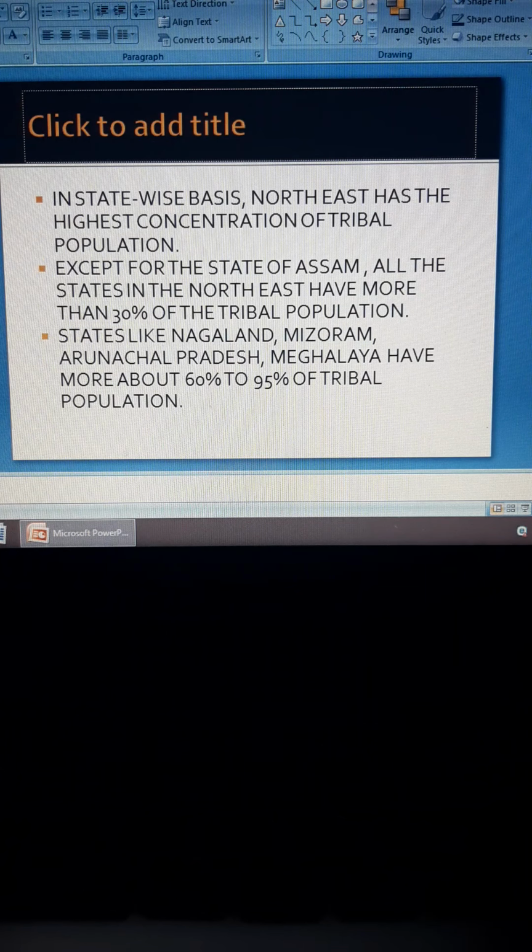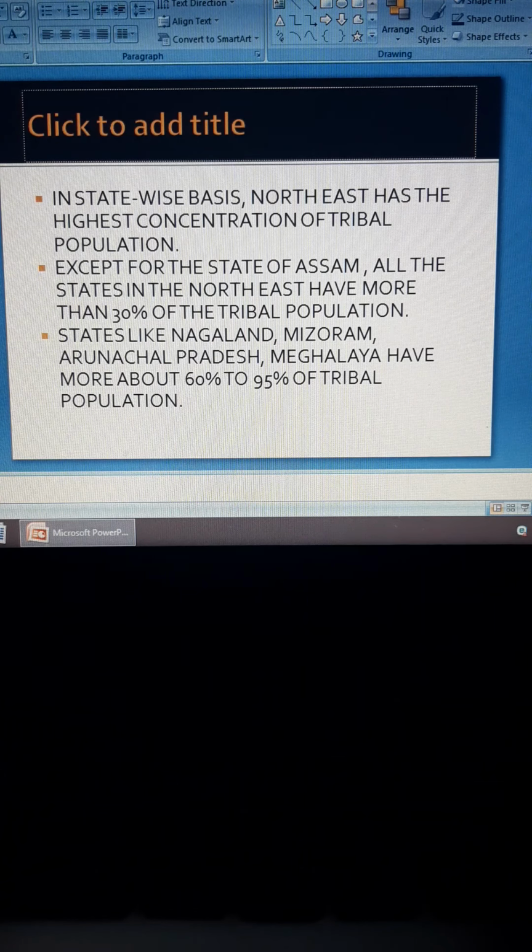On a state-wise basis, the Northeast has the highest concentration of tribal population. If you compare states, the northeastern states have the highest population of tribal groups. Except for the state of Assam, all the states in the Northeast have more than 30% tribal population. As you know, the northeastern states are dominated by tribal groups.